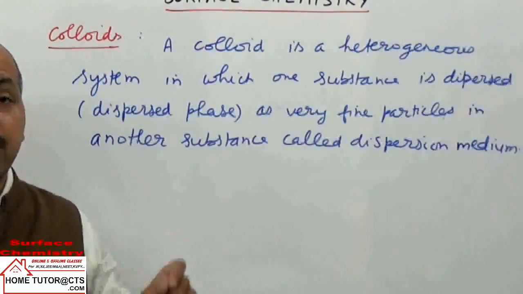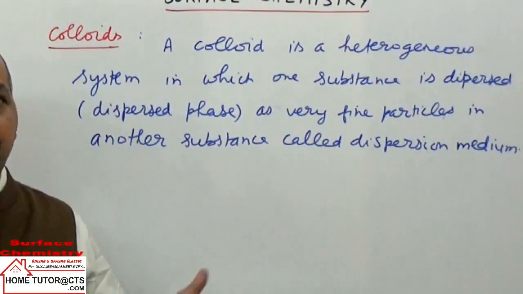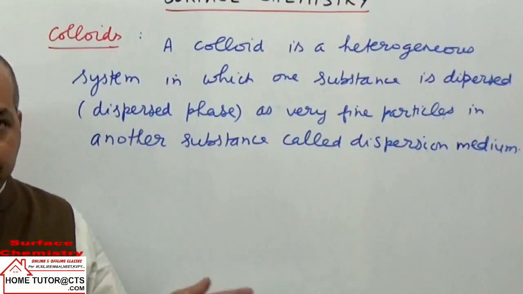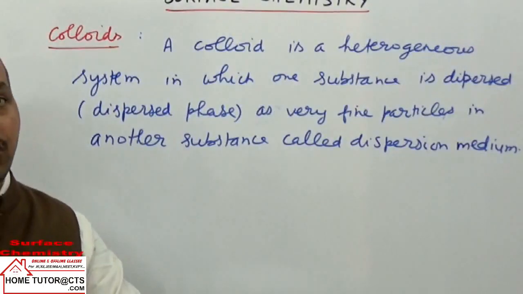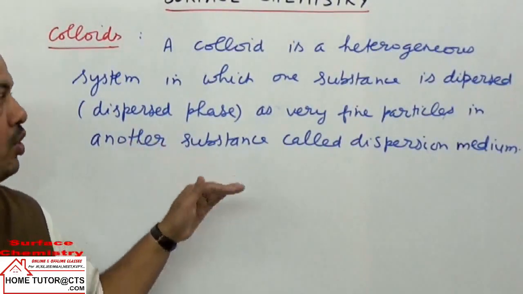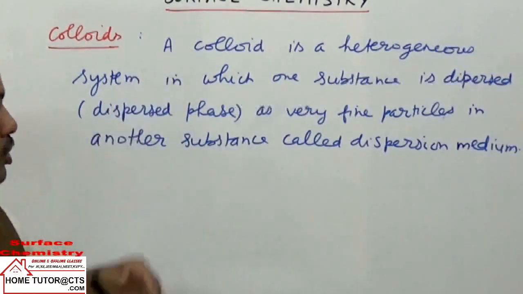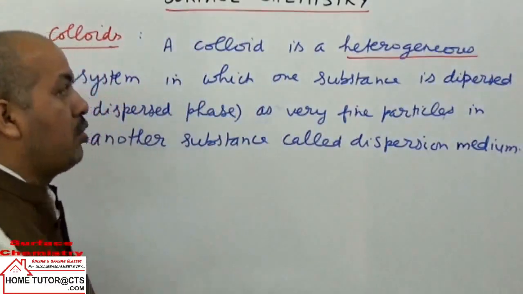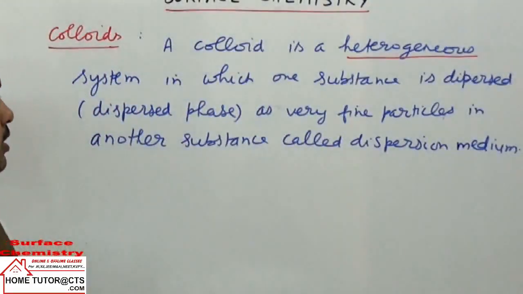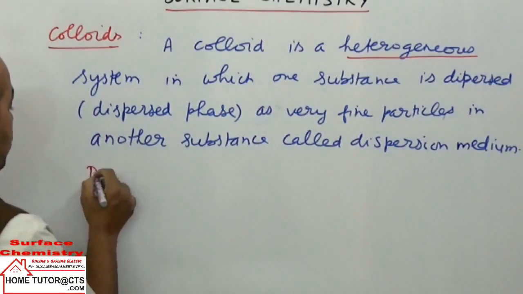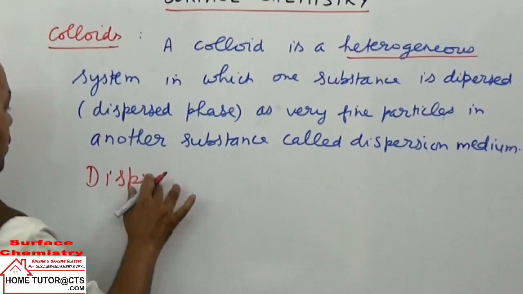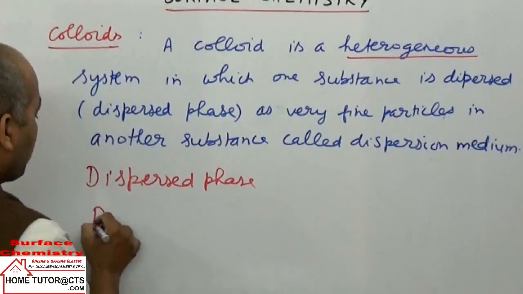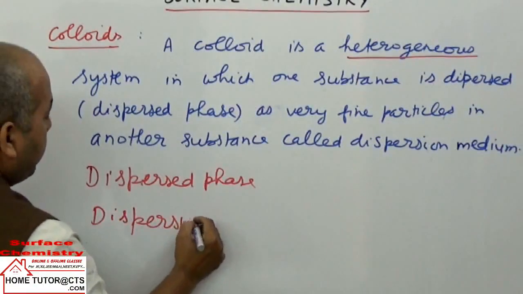This means the mixture is heterogeneous, with two different phases. One can be solid, liquid or gas, and the other can also be solid, liquid or gas. A gas-gas mixture is not taken; the remaining combinations we can take. By nature, a colloid is a heterogeneous mixture with two distinct phases. One is called the dispersed phase, which is present in lower amount, and the second is called the dispersion medium.